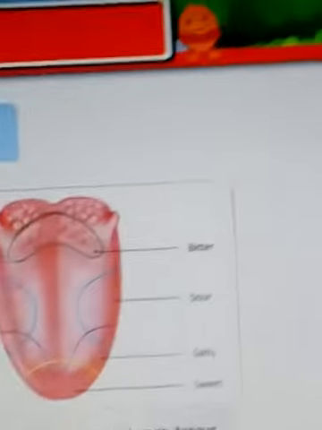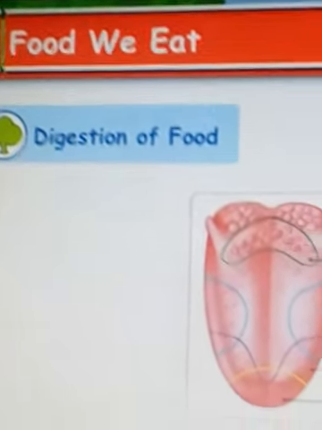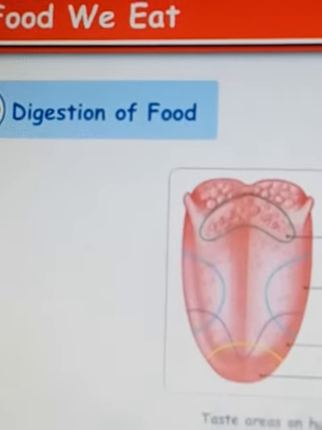Hello children, this is lesson 9, the food we eat. And the first topic was digestion of food.